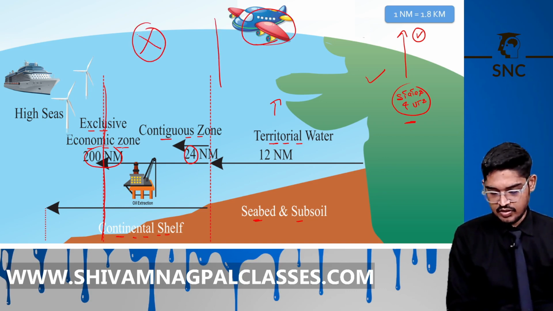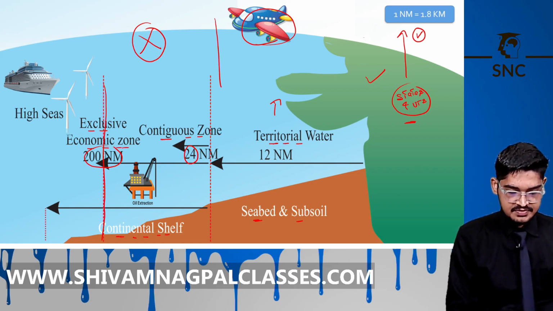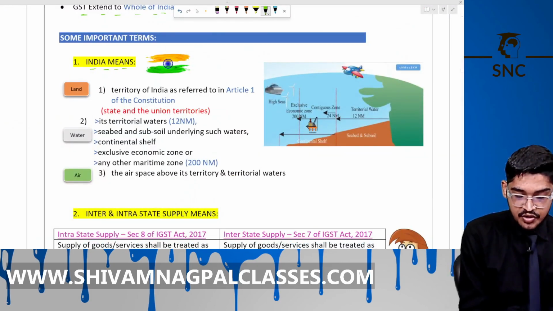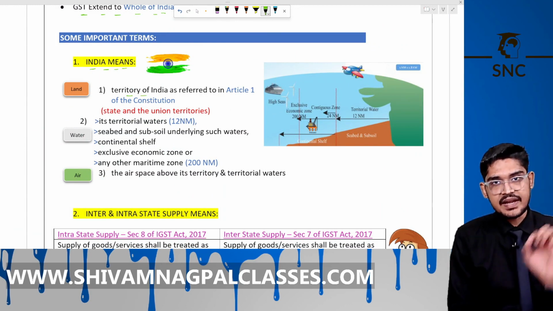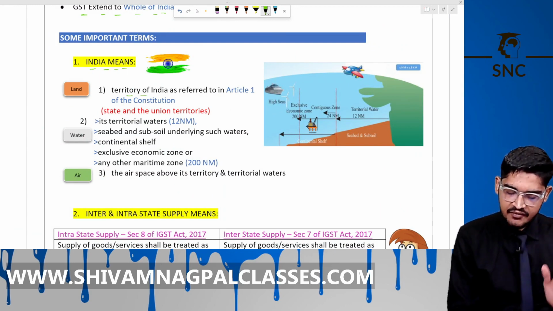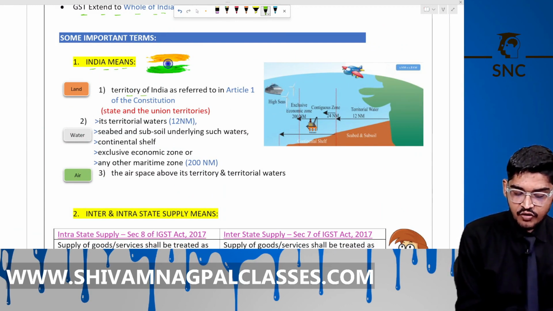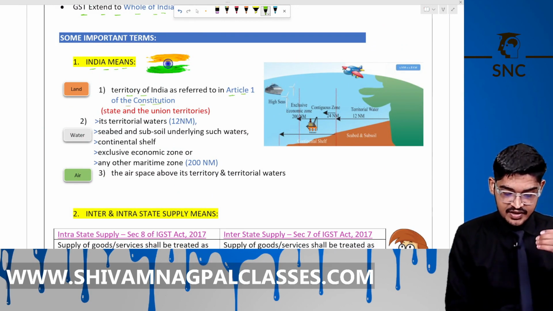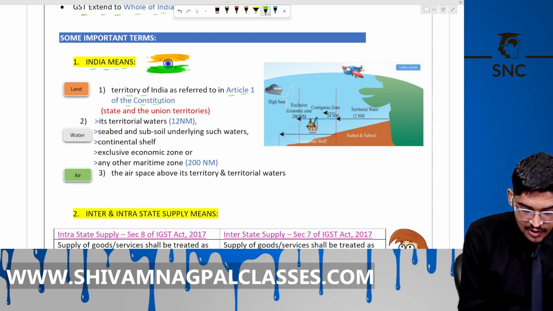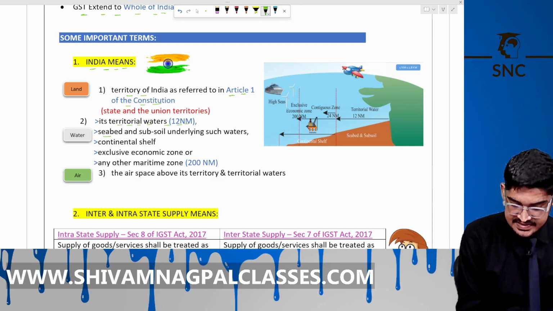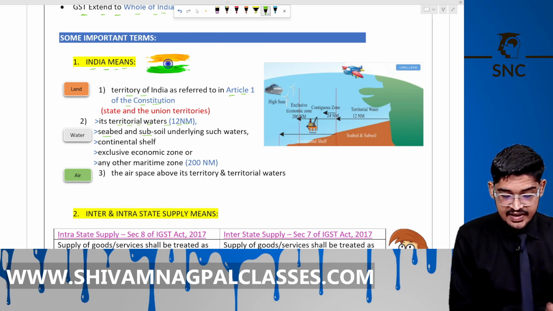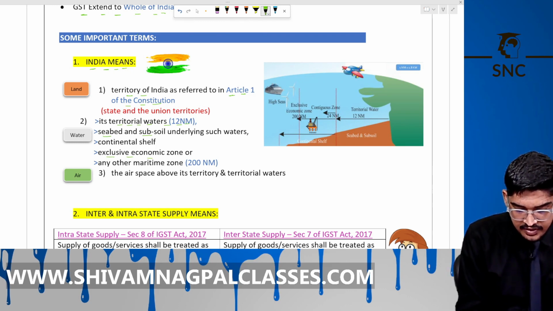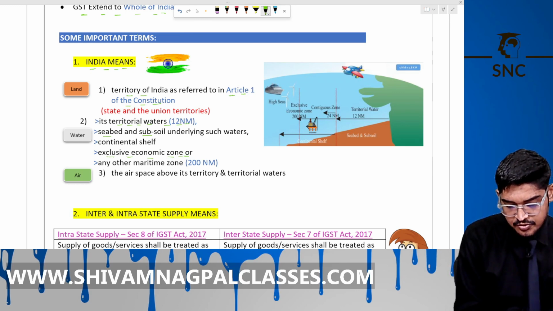Now let's read this definition from the smart book. Territory of India means our states and our UTs defined in Article 1 of the Constitution. For water purpose, 12 nautical miles territorial water, seabed, subsoil, continental shelf, EEZ, exclusive economic zone, and other maritime zones up to 200 nautical miles.